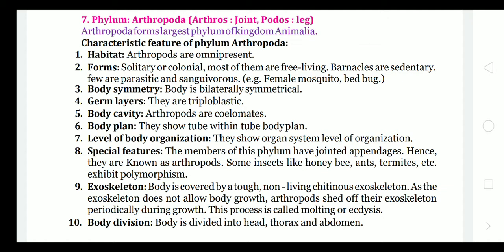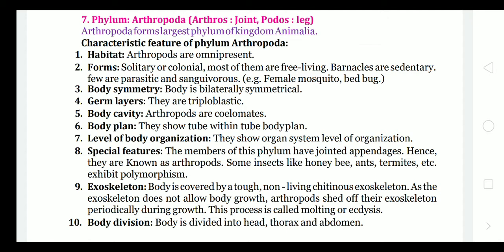Exoskeleton: the body is covered by a tough non-living chitinous exoskeleton. Chitin is one of the complex carbohydrates present in animals. That's why they are seen to have a kind of shiny surface.